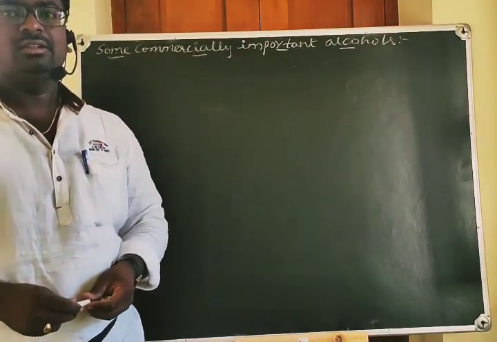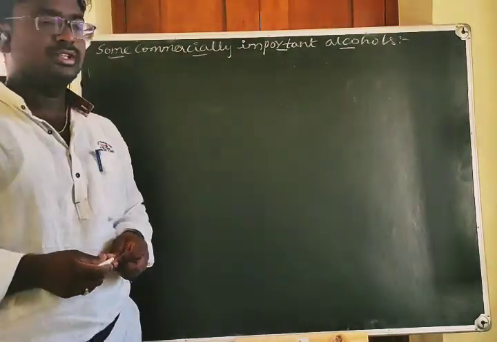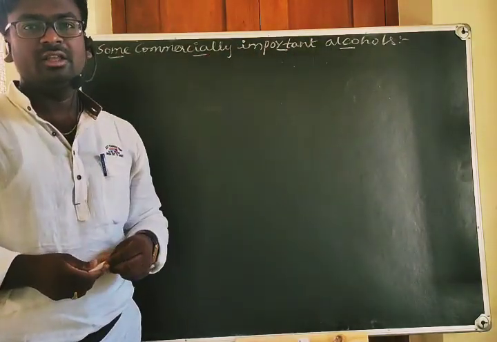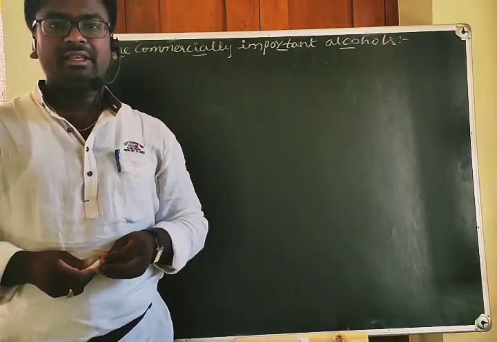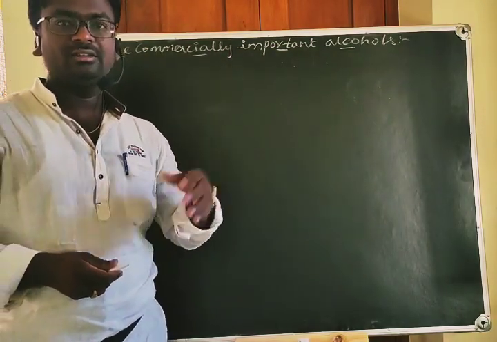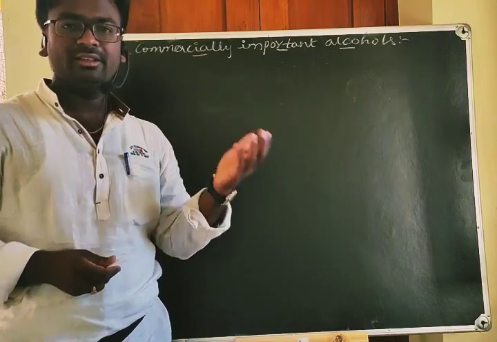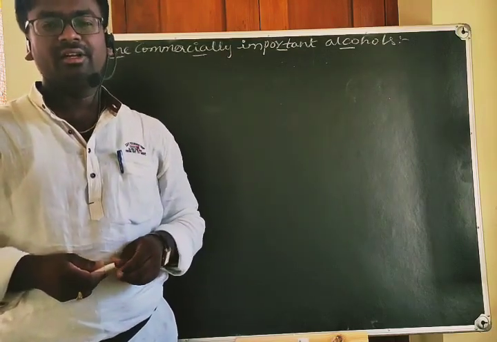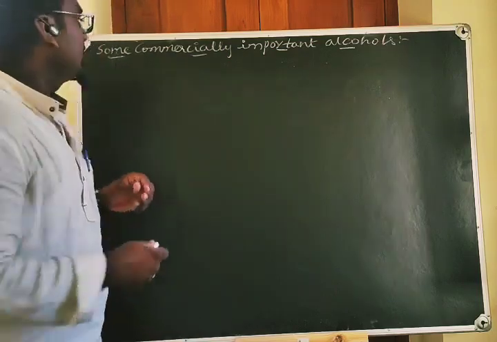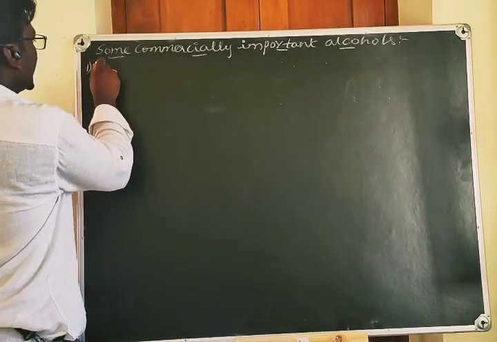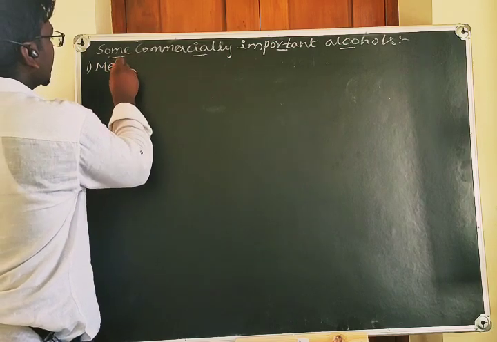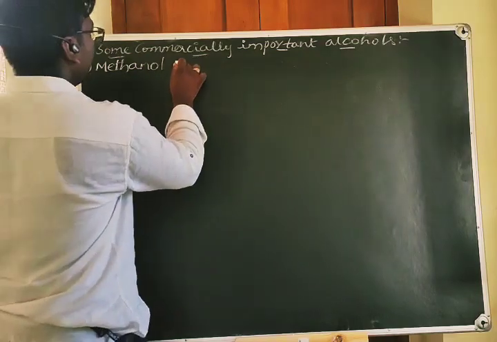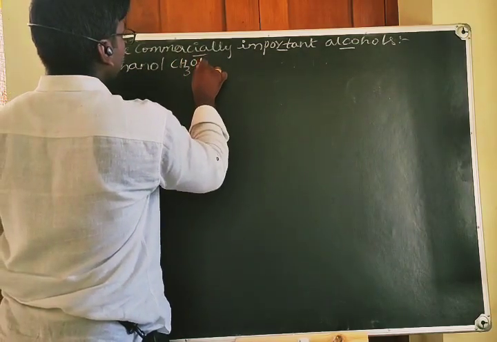Dear students, in the present class we shall discuss some commercially important alcohols. In our daily life, in some chemical industries, or in the chemical laboratories, we use some alcohols regularly. The first one is methanol, and its formula is CH3OH.